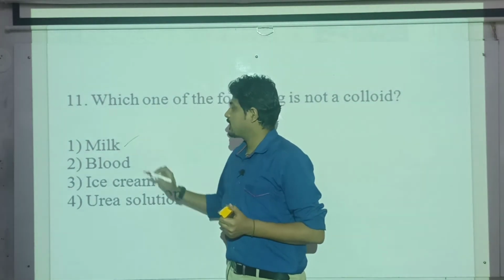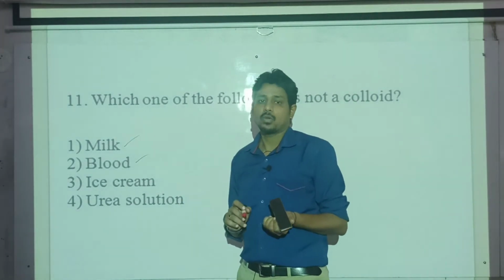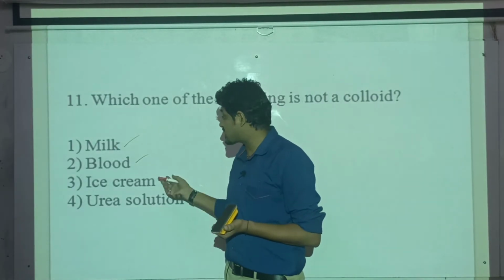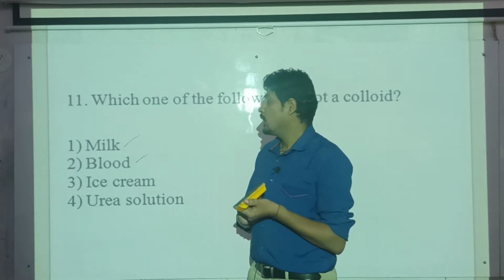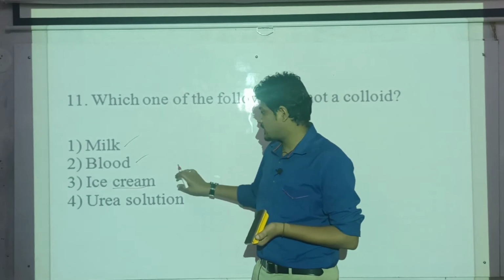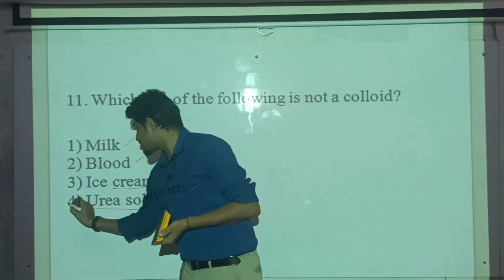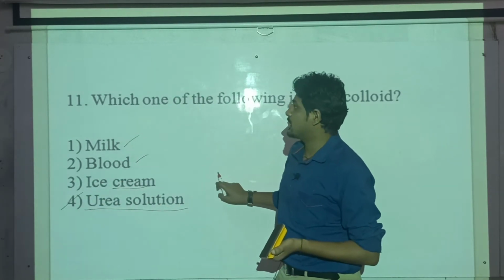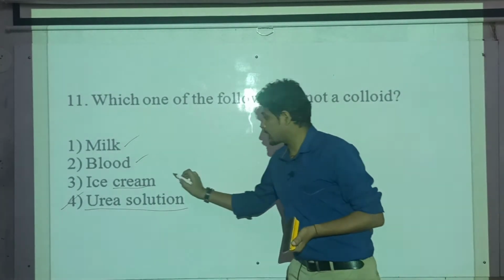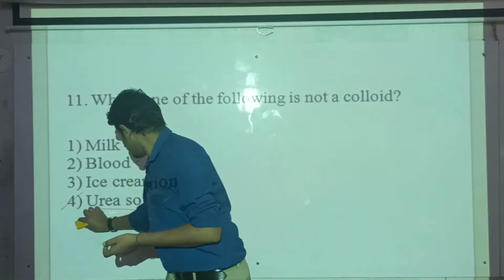Now, milk is a colloid. Milk is what type of colloid? It is an emulsion. Then blood is also a colloid containing hemoglobin and others. Ice cream, just now we have seen, cream is also an emulsion, like oil in water. Then urea solution. Yes, this is not a colloid. So that is our answer, because the question asks which one of the following is not a colloid. These three are colloids and this is not a colloid. Okay, so next question.